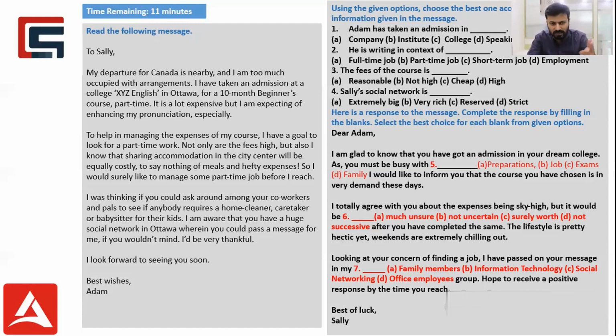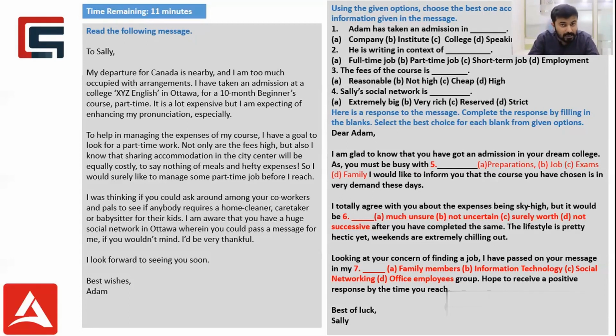So I'll be focusing upon the keywords mentioned there, and I'll select the best option available here. Say, if I feel that option C is correct, then I can just select that and move on to the next sentence. It says, I would like to inform you that the course you've chosen is in very high demand these days.